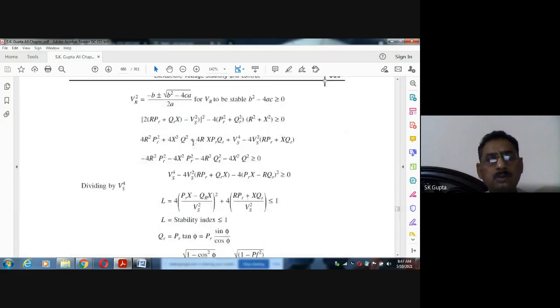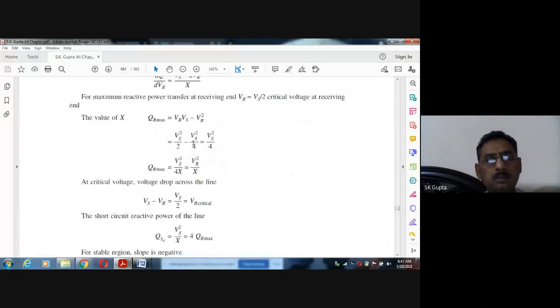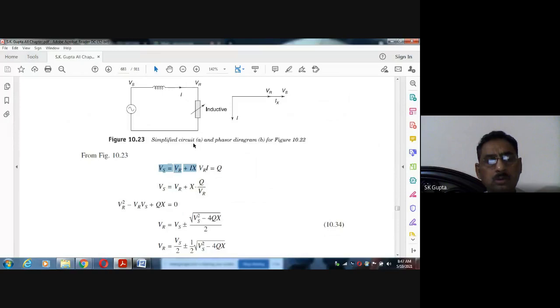देखिए यहाँ से भी, if you have noted this equation, यहाँ पे भी अगर आपने I से मल्टीप्लाई करें, एक तो यहाँ से भी पता लग रहा है, this QS and QR: QS is equal to QR plus power consumed here. Power consumed here is I into X or Q, IX here. So sorry, power consumed here is the VR into I. So QS is equal to QR plus VR into I.